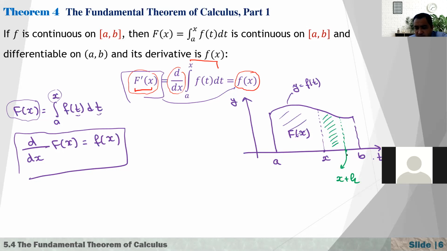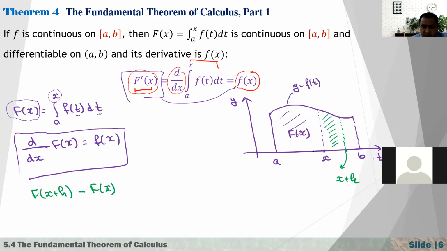It will be the area from a to x plus h minus the area from a to x, right? So this green shaded region will be equal to F of x plus h minus F of x, right?